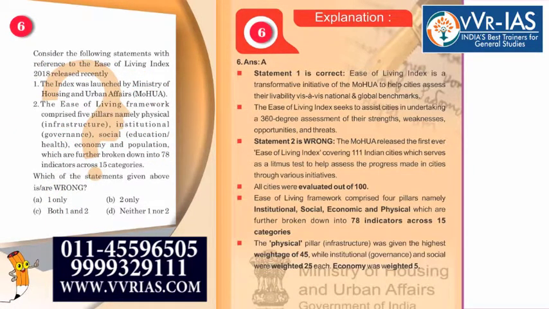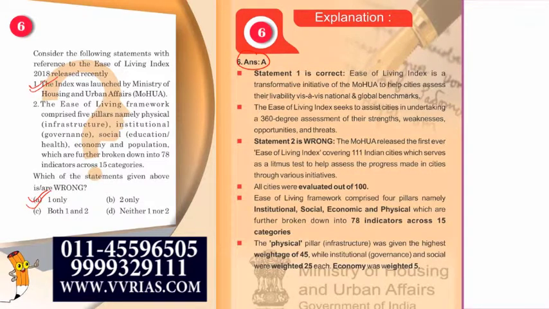The statement 1, first of all the answer is A. Okay, answer is A. Answer A means one only, that is which of the following statements are wrong, that is the first statement is wrong. Okay. The answer here is statement 1 is correct. The ease of living index is a transformative index. See, the answer for this is given wrong, I suppose. The answer should be B. Okay, here there is a mistake. The answer will be B and not A. So kindly make this correction.